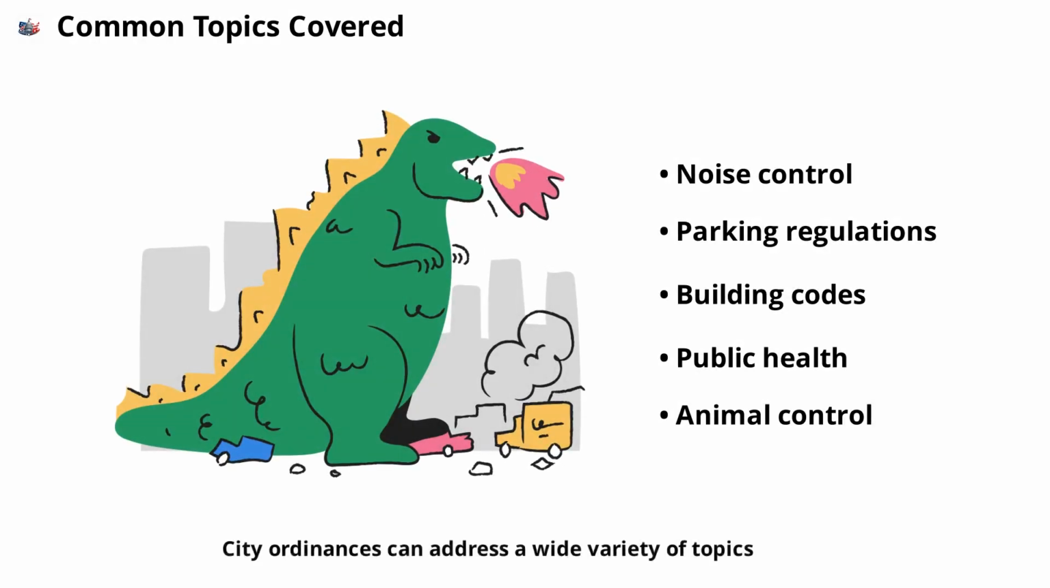City ordinances can address a wide variety of topics. Some of the most common include noise control, parking regulations, building codes, public health, and animal control. For example, an ordinance might limit loud music after a certain hour or require permits for home renovations. These rules are designed to protect residents' quality of life and promote safety throughout the community.